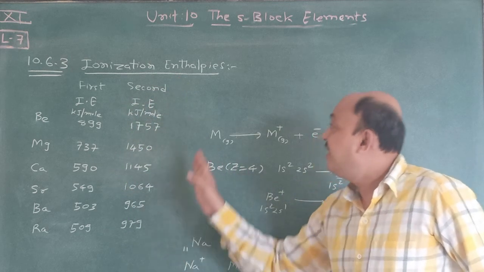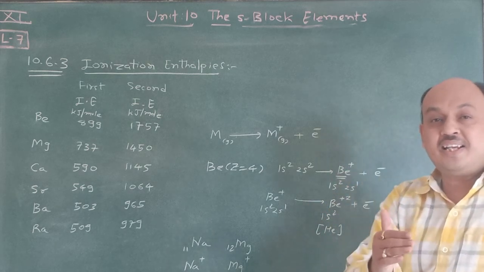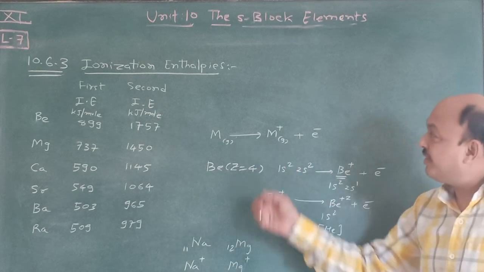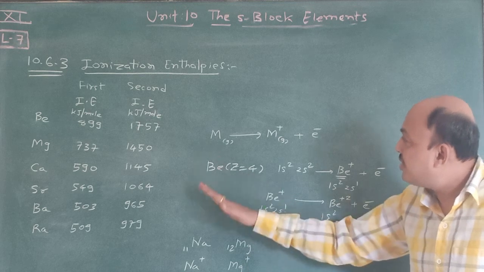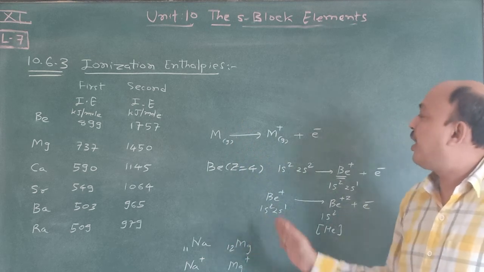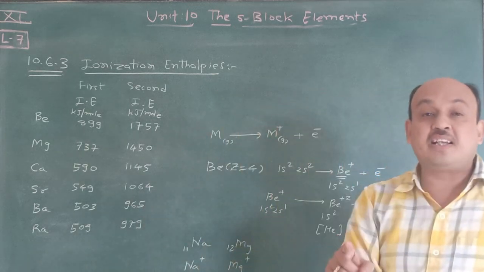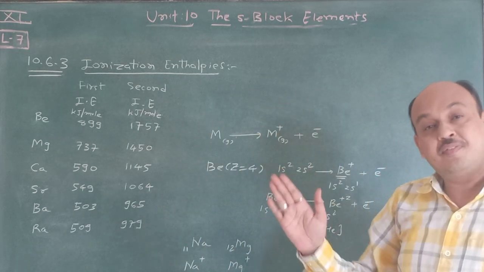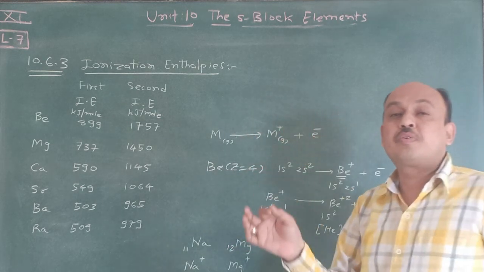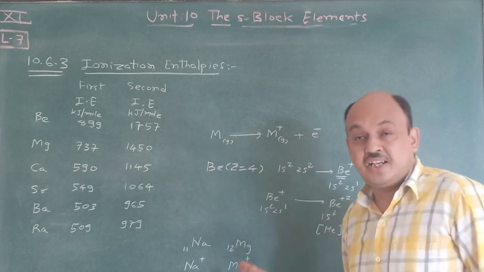Now we switch to the next topic, hydration enthalpy, which depends on ionic radius. You have to remember that ionic radius is inversely proportional to hydration enthalpy. So this is all about ionization enthalpy. Write it from your textbook, complete it, and compare first ionization enthalpy and second ionization enthalpy of alkali metals, group 1, and group 2, so it becomes very easy for you. In a period what happens, in a group what happens, just remember this. It is very important.